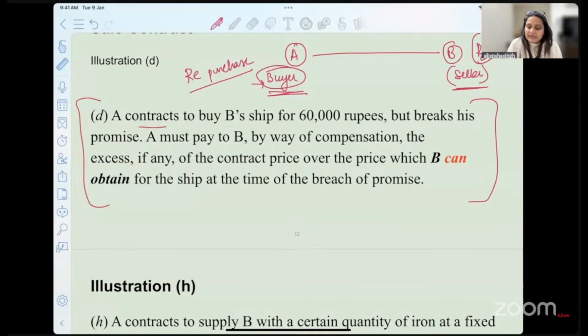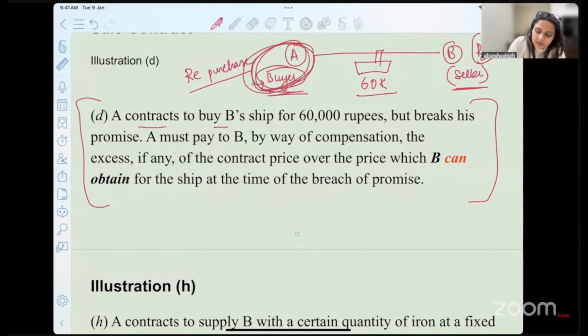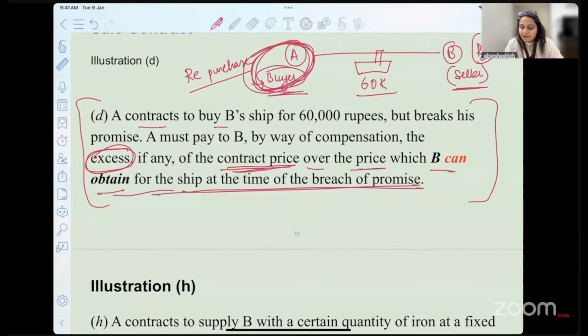So A contracts to buy B's ship for 60,000 rupees, but breaks his promise. Now, who's broken the promise now? This is the person. Okay, the buyer breaks the promise. A must pay to B by way of compensation the excess, if any, of the contract price over the price which B can obtain for the ship at the time of breach.